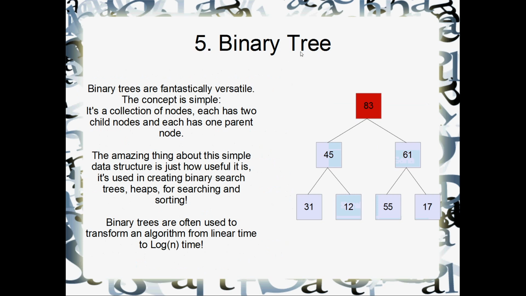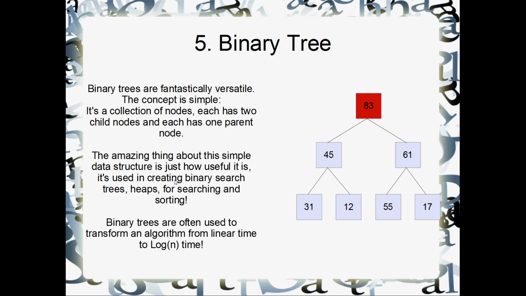Okay, number 5, the binary tree. Here we go. So binary trees are really, really versatile, and the concept is super, super simple. There's just a collection of nodes, and each node has 2 child nodes, and each node has 1 parent. Except for this top node up here, which, it might have a dummy node in your implementation. It's up to you. But at the moment, it doesn't have a parent. Yeah, and these bottom nodes down here don't have children either. Or their children are null, you might say. How sad for them. But the amazing thing about the binary tree is just how useful this simple idea is. So it's used for so many different things.